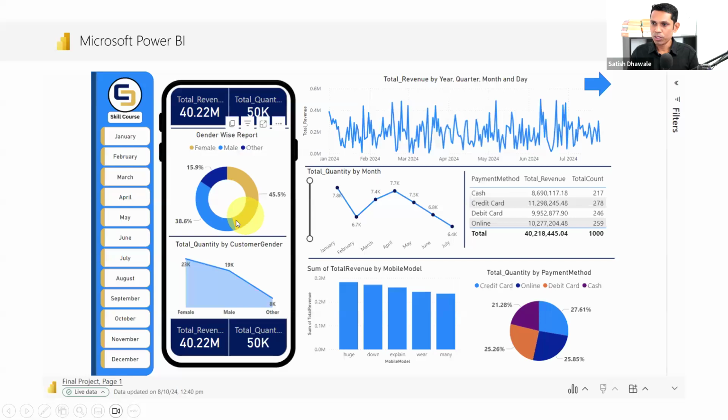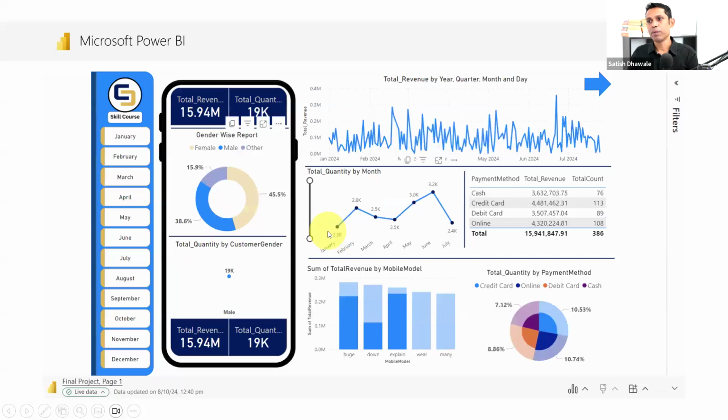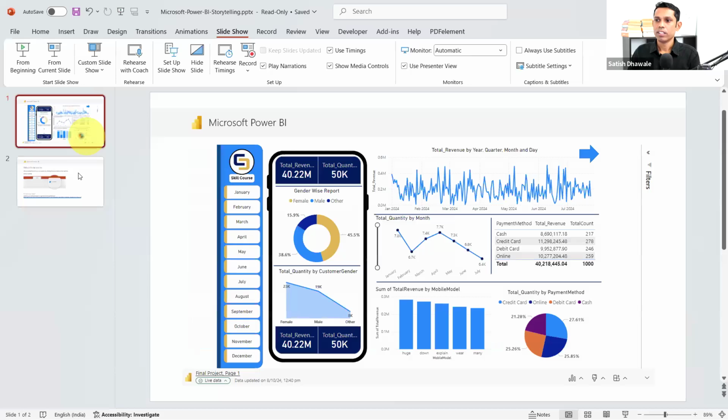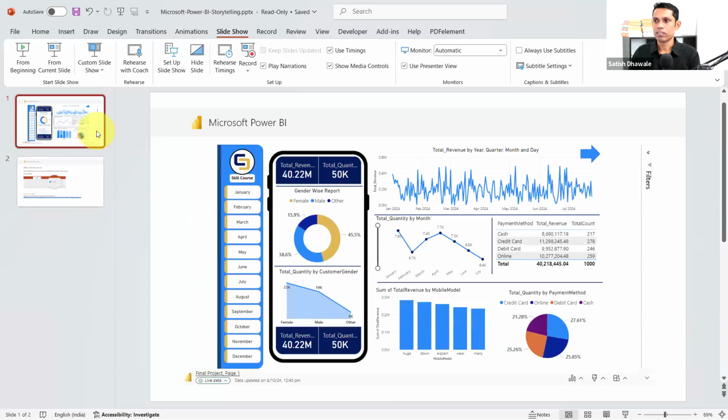So as I'm showing you, it is completely interactive and it is in PowerPoint now. I'll press the escape button. So look here now, it is showing something like this again. This is what you can see.